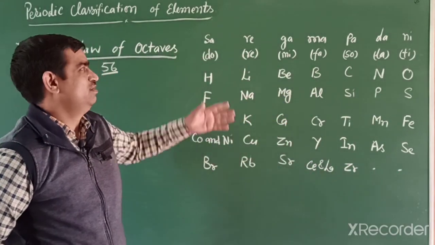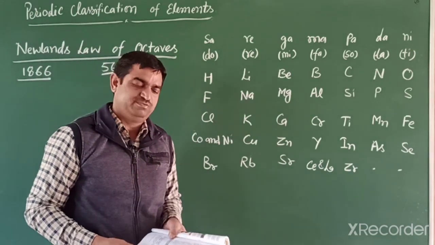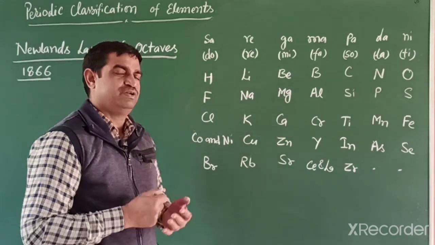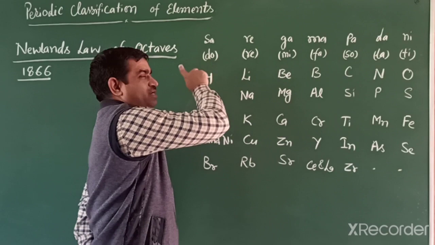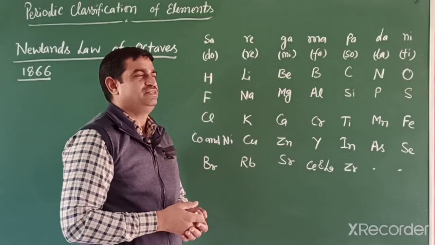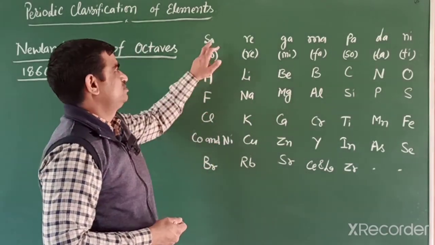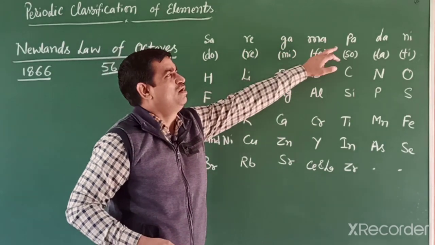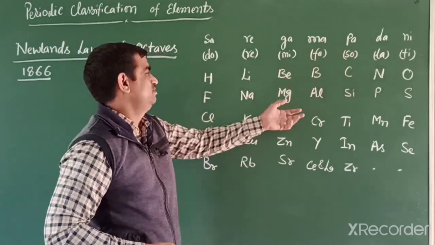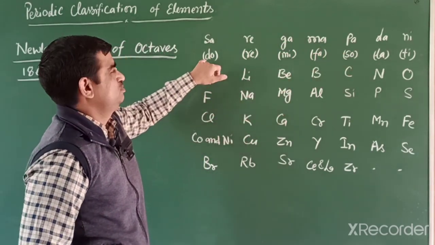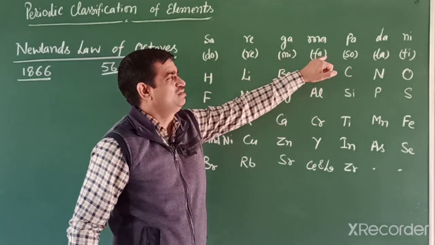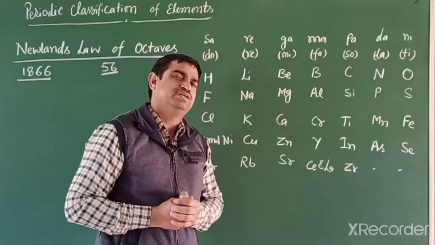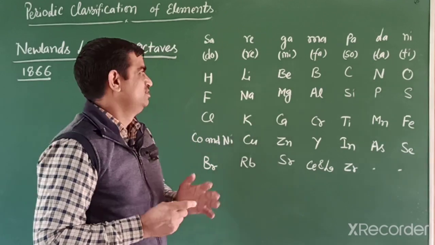Friends, this table given in your NCERT book is according to our musical notes; in music there is similarity at every eighth note: sa, re, ga, ma, pa, dha, ni, sa. In a similar way, British notes do, re, mi, fa, so, la, ti. Students, how can you remember?